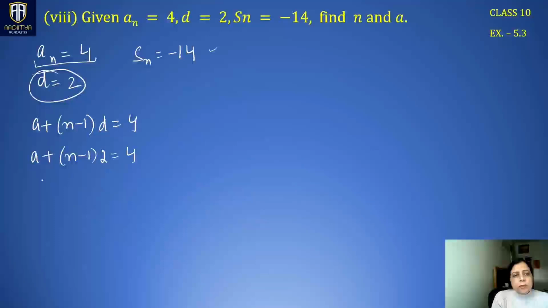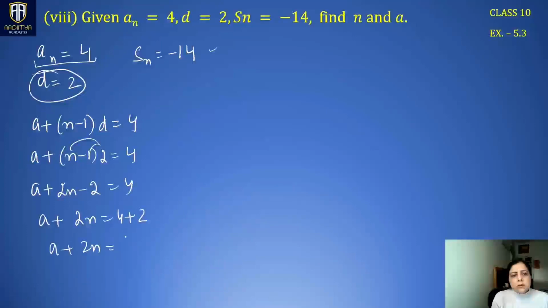So this is the information, and we can open this to simplify. This is 2n minus 2 is equal to 4. So the equation becomes a plus 2n is 4 plus 2. So a plus 2n becomes 6. Let this be our first equation, in terms of a and n, and we have to find both a and n here.